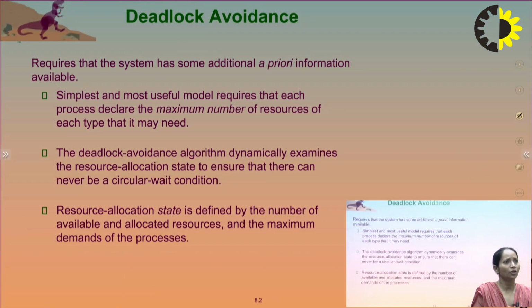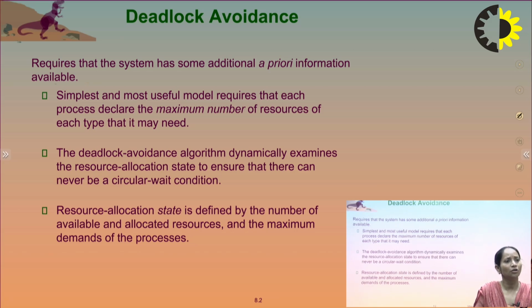These are the deadlock avoidance. What do we do for deadlock avoidance? Deadlock avoidance requires that the system has some additional prior information available. The first one, the simplest and most useful model, requires that each process declare the maximum number of resources of each type that it may need.